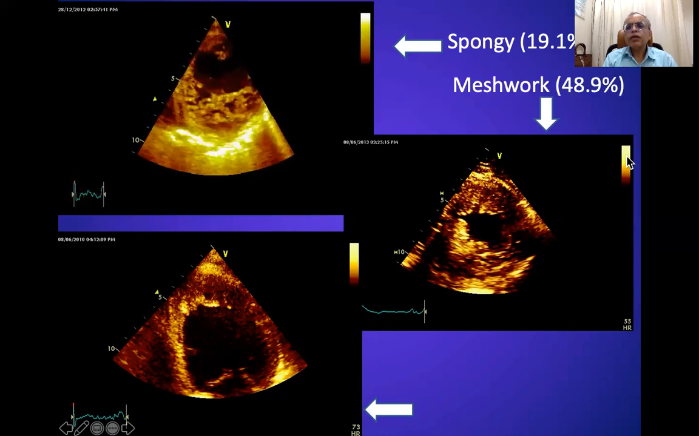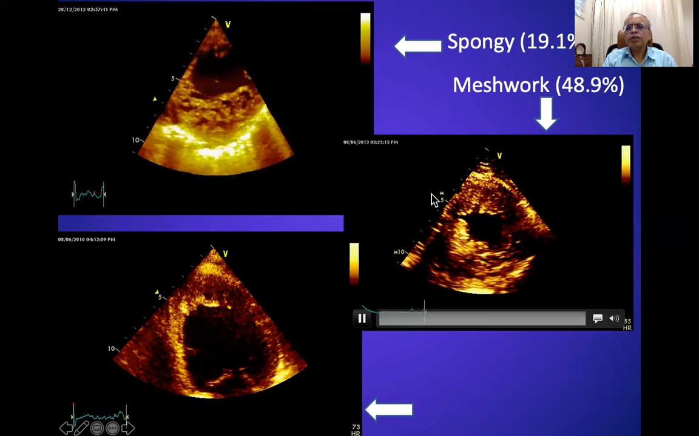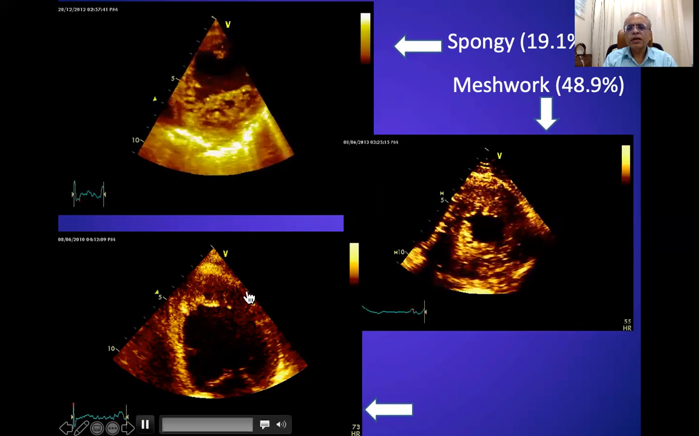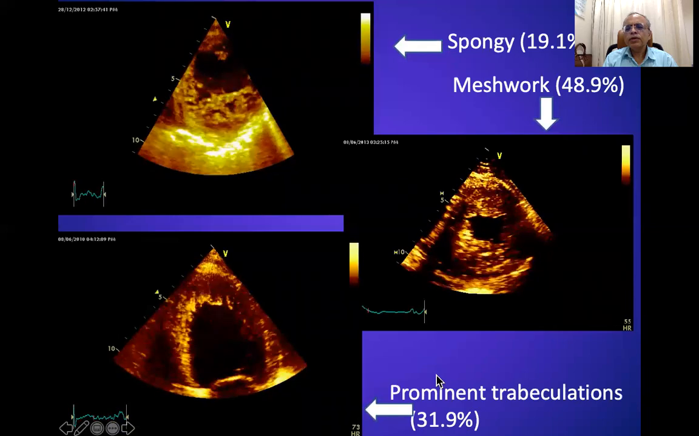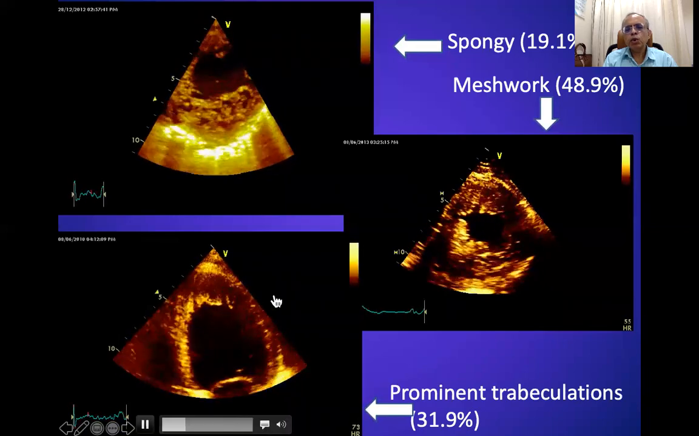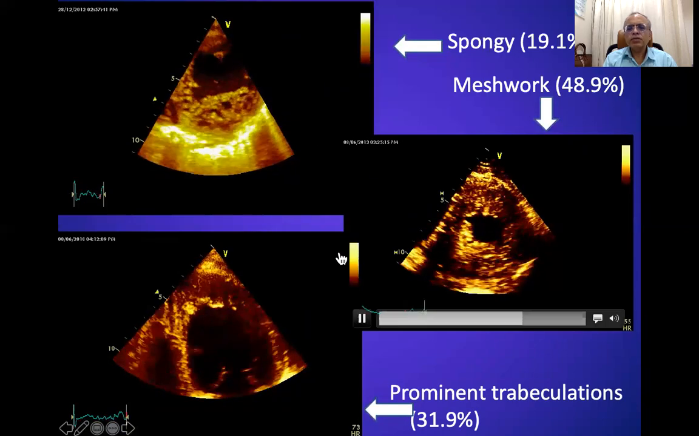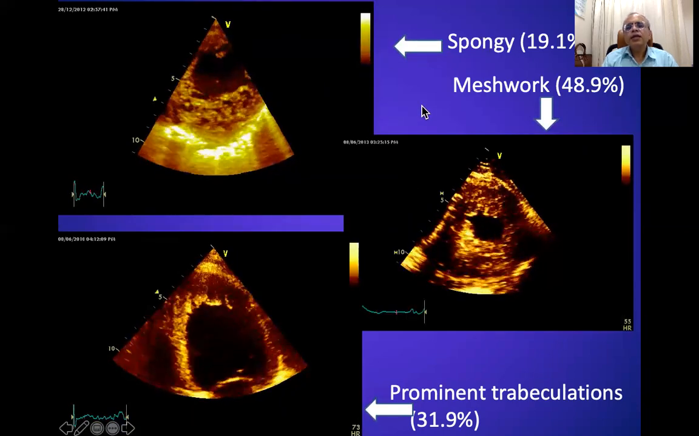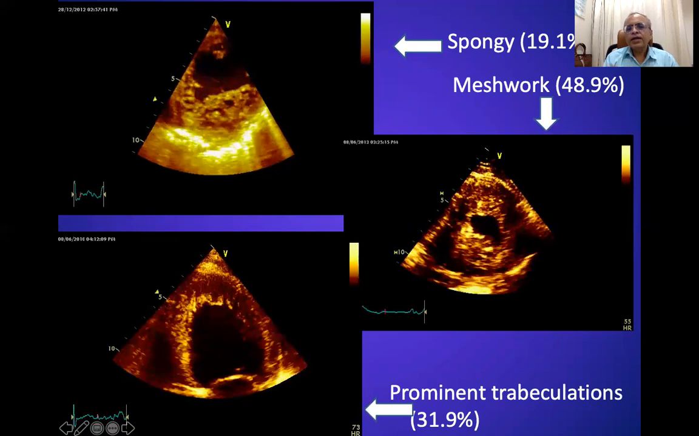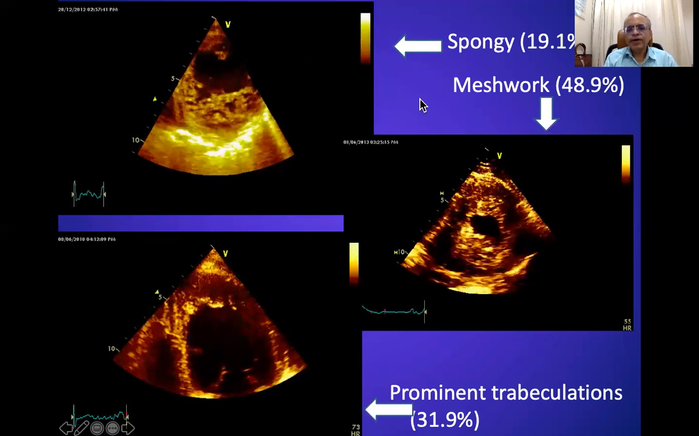Around 48% of the patients will show meshwork type of non-compaction, and around 30% of the patients will show coarse trabeculation type of non-compaction. Now, depending upon this morphology, they will get diagnosed by different criteria.